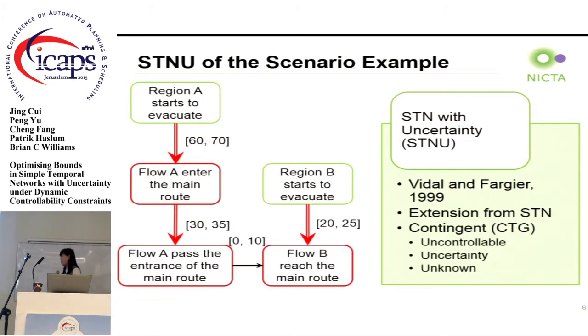In our example, the controllable nodes are the green ones, the start time to evacuate each region. The red nodes are all uncontrollable, and the red links are uncontrollable. They're called contingent links. For every contingent link, the duration can be any value within its bounds during the execution. But before the execution, we cannot predict that. We only know the bounds. Because of the uncertainties here, the controllability of STNU is very important.